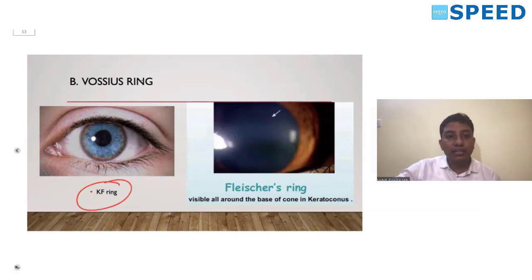What kind of a cataract do we get? We get a sunflower cataract, and a sunflower cataract is a pseudo cataract. What is a pseudo cataract? Pseudo cataract means it does not cause a significant visual disturbance. So remember, the KF ring and the pseudo cataract do not cause any significant visual disturbance in a patient with Wilson's disease. You should remember the KF ring, deposition of copper in the Descemet's membrane.